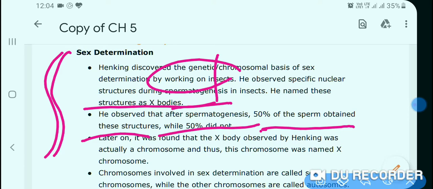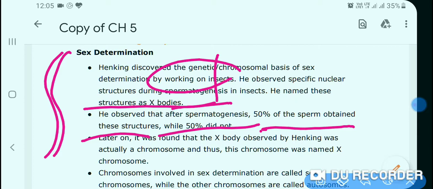When he saw this under the microscope, he found that the X body was present only in 50% of sperm and the remaining 50% of sperm didn't contain the X body.